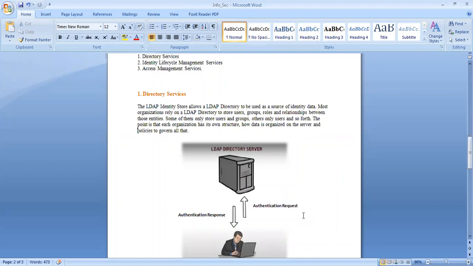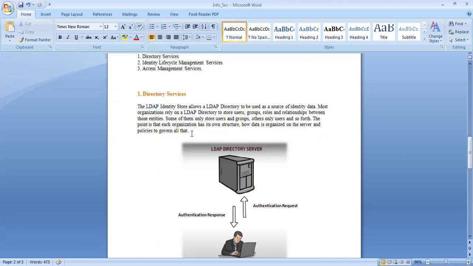Now we look at LDAP. The LDAP identity store allows an LDAP directory to be used as a source of identity data. Most organizations rely on an LDAP directory to store users, groups, roles, and responsibilities between those entities. Some of them only store users and groups, others only users, and so forth. The point is that each organization has its own structure, how data is organized on the server, and policies to govern all that.